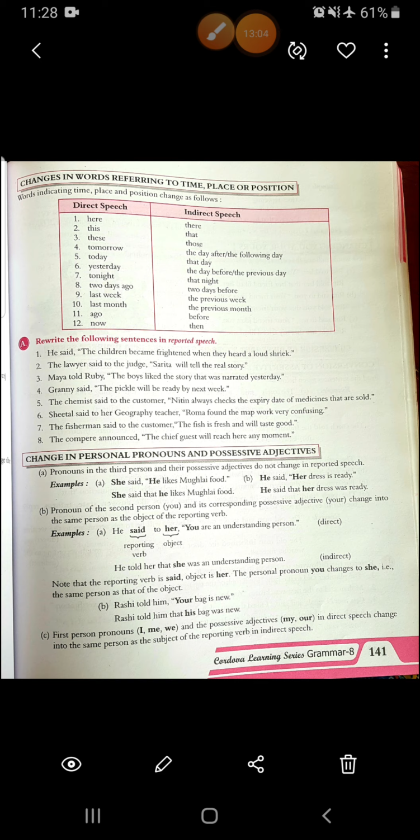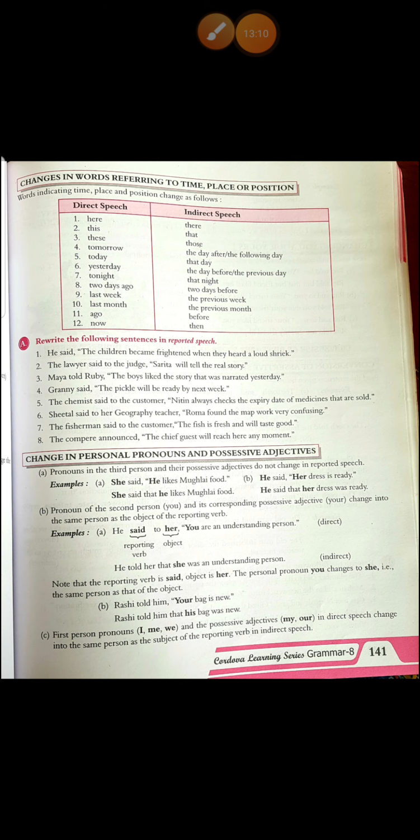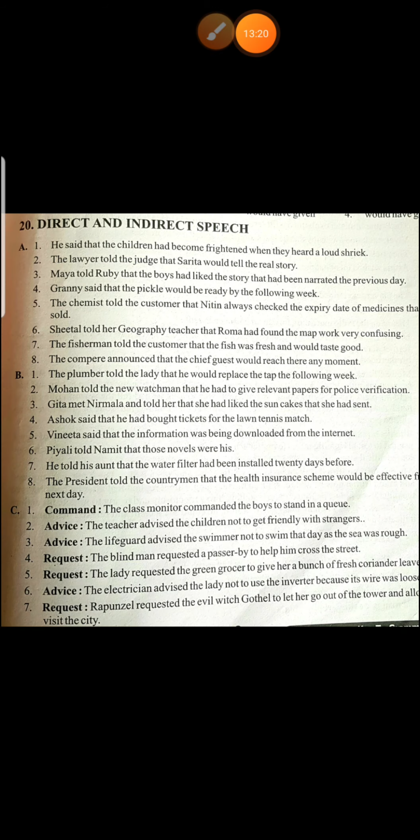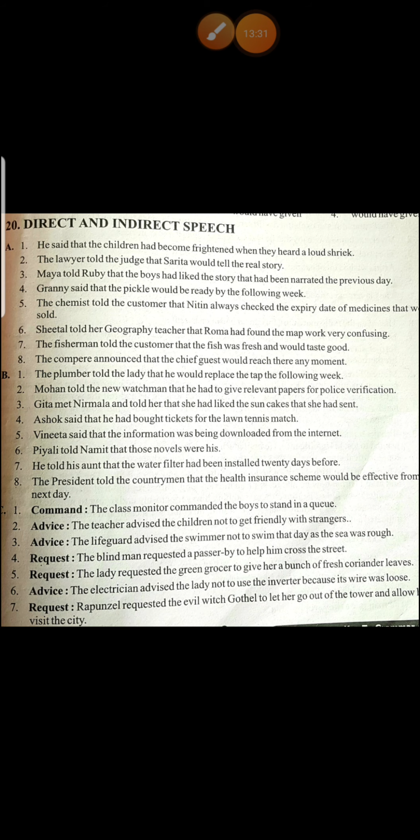So this finishes our exercise A. In the next video I will continue with the next part. Till here, read each and every thing that is given in your book and try to do this exercise A by your own first and then check the answers. You can go through all the answers once. Check it. If you have missed something, then go through it again and write all the answers correctly in your grammar copies.